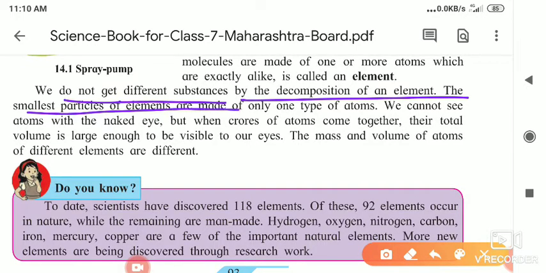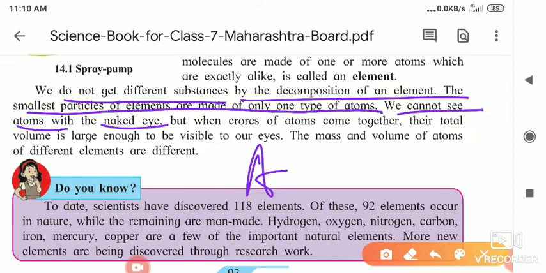The smallest particle of an element is made up of only one type of atom. The smallest particle of any element is made up of one kind of atom. We cannot see the atom with our naked eye, just like the molecule.